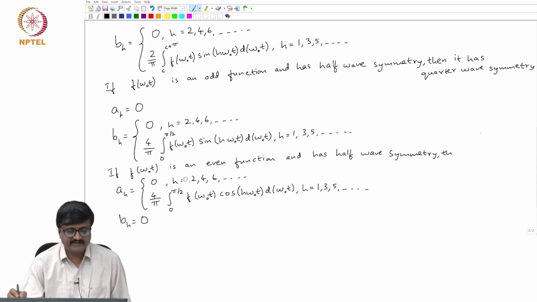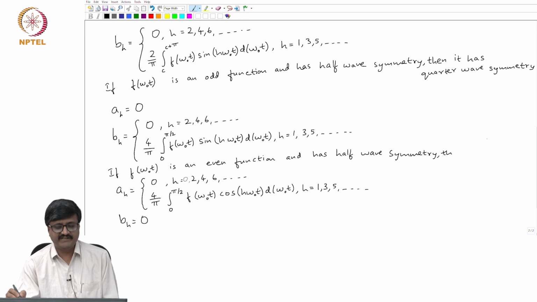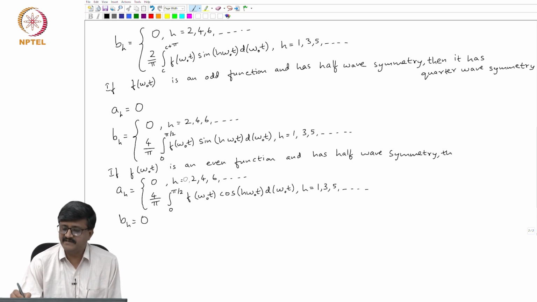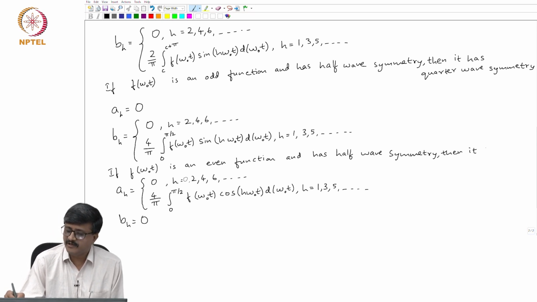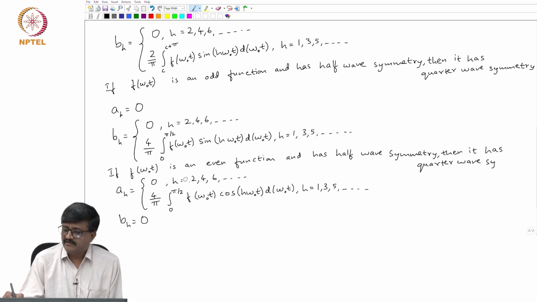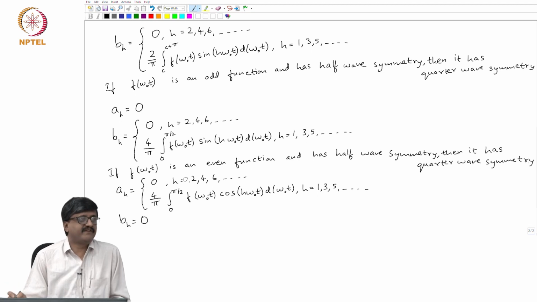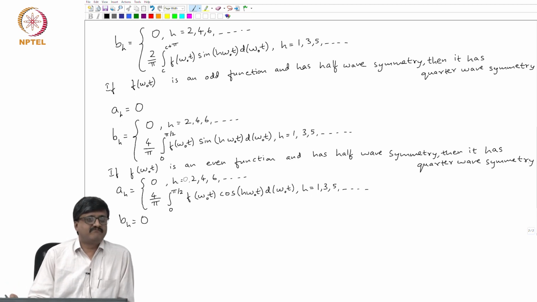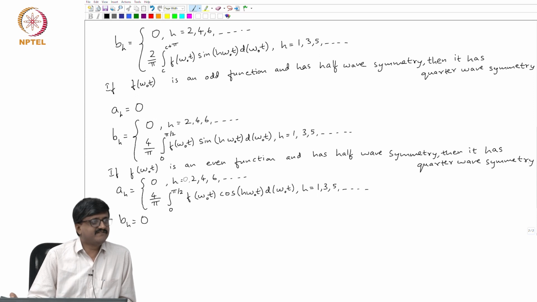Even in the other case, if f of omega o t is an even function and has half wave symmetry, then it is said to have quarter wave symmetry. But these are only two special cases of quarter wave symmetry. So, what is the definition of quarter wave symmetry?